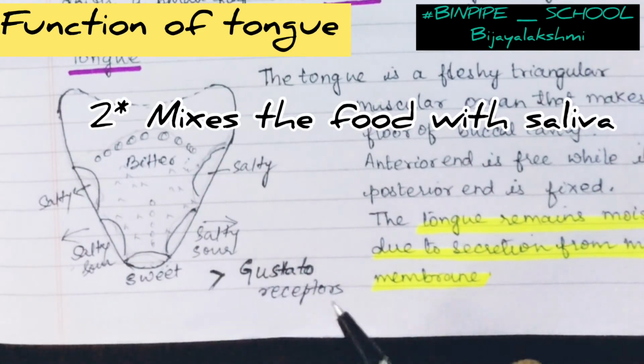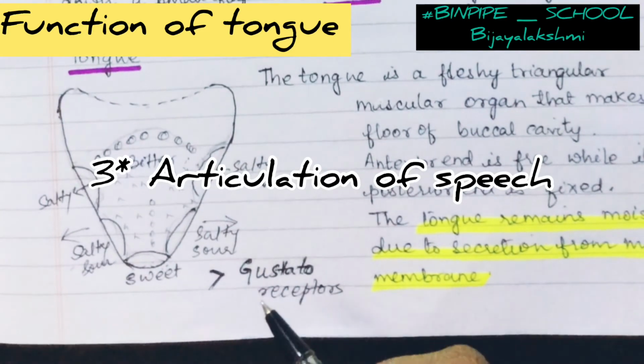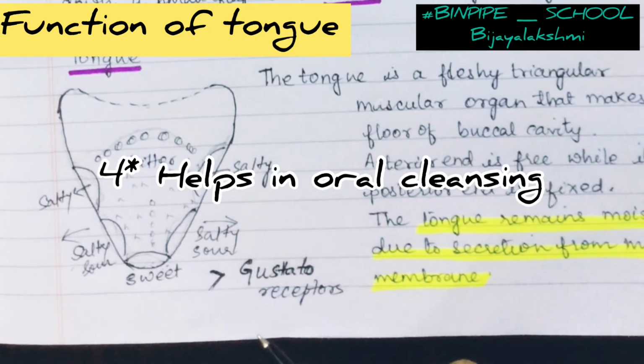Third function is it helps in articulation of speech. Imagine a mouth or cavity without a tongue. It becomes very difficult to speak. Rather, a person cannot speak at all without a tongue, isn't it? So the tongue helps in articulation. Fourth point, it helps in oral cleansing of the mouth. We clean our tongue regularly in the morning. So this is one purpose. It helps in oral cleansing.